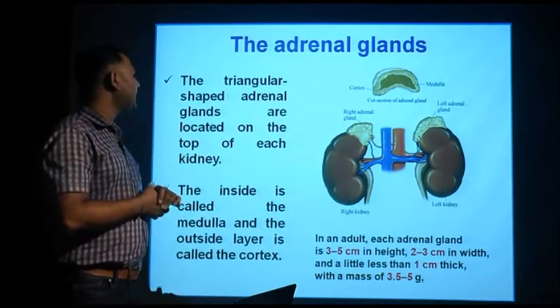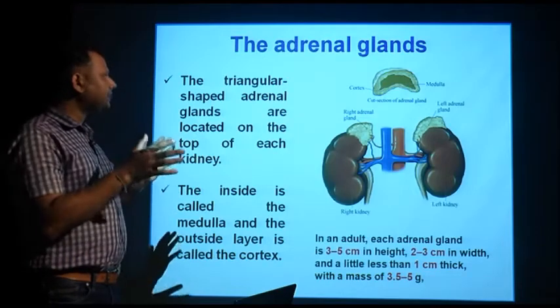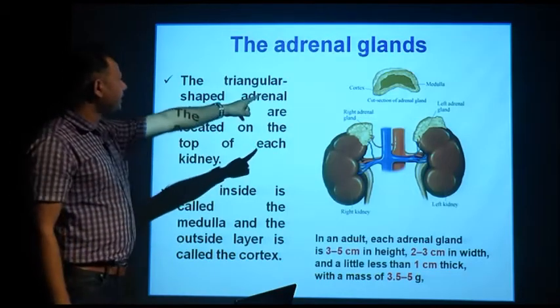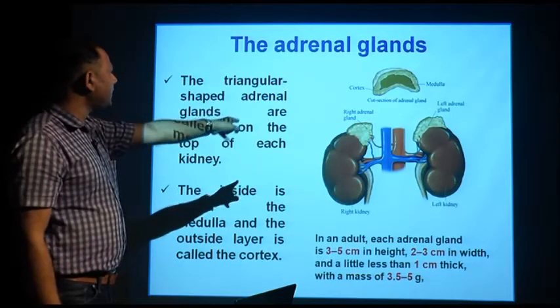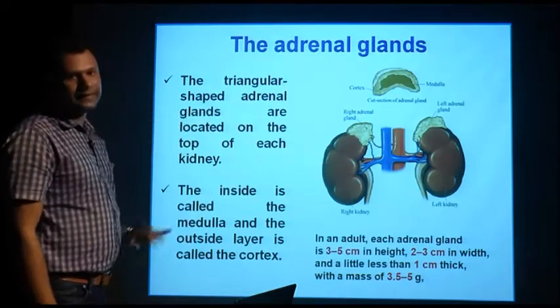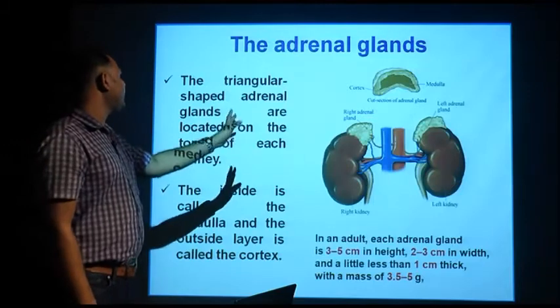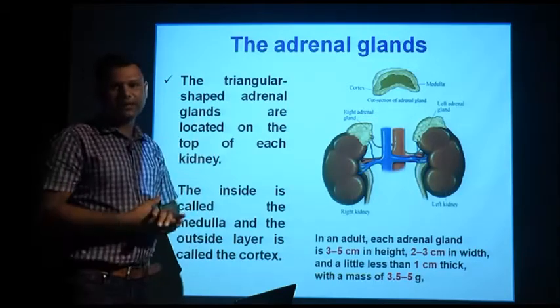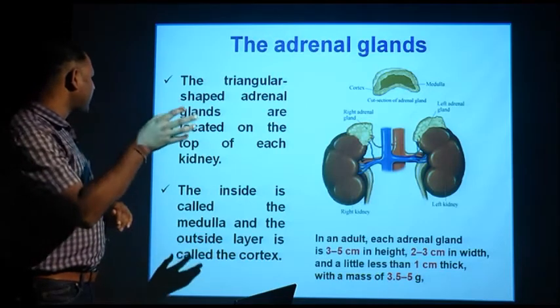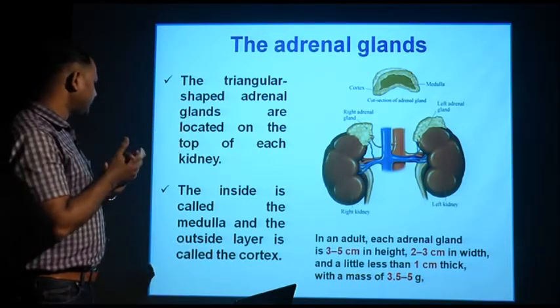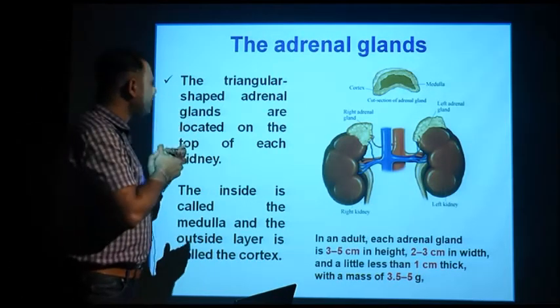Now coming to the adrenal glands, these are triangular-shaped glands. In the right top corner you can see the triangular glands, and they are located on top of each kidney. That means a pair of adrenal glands is present in the human body. Inside they have the medulla and cortex. These are the two major layers of the gland.